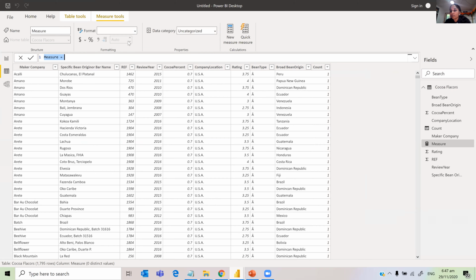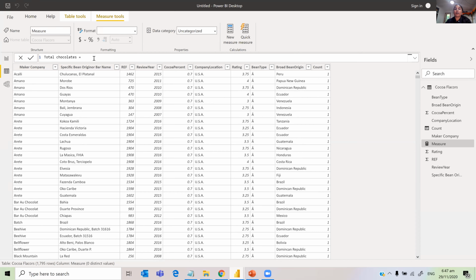What should I call it? Sum of count. Okay, I can just say total chocolates reviewed. So I'm just going to say total chocolates. When you create a new measure, it comes up here in the formula bar. Whatever we give on this side of the equal to sign, that is the name. So I'm just naming the measure as total chocolates.